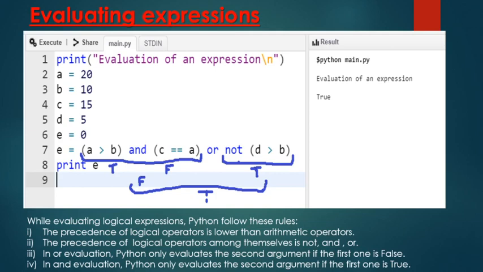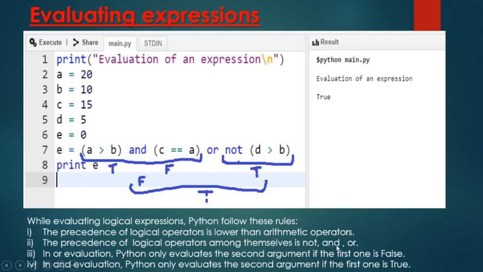Some points we have to keep in mind while evaluating logical expressions. Python follows these rules. First, the precedence of logical operators is lower than arithmetic operators. This we have seen in our chart. The precedence of logical operators among themselves is not, and, or. Means when they are at the same level, how do we evaluate those?